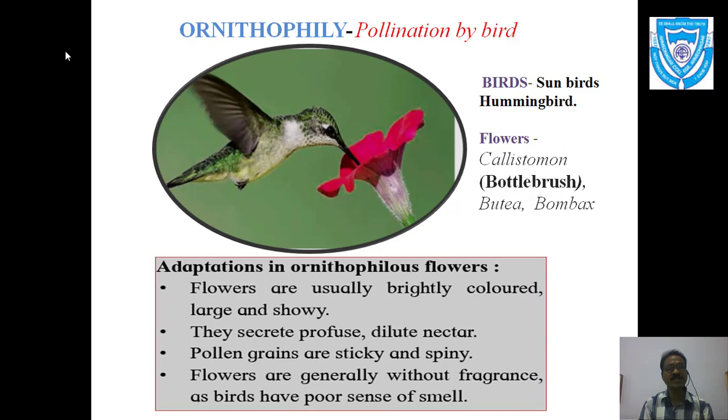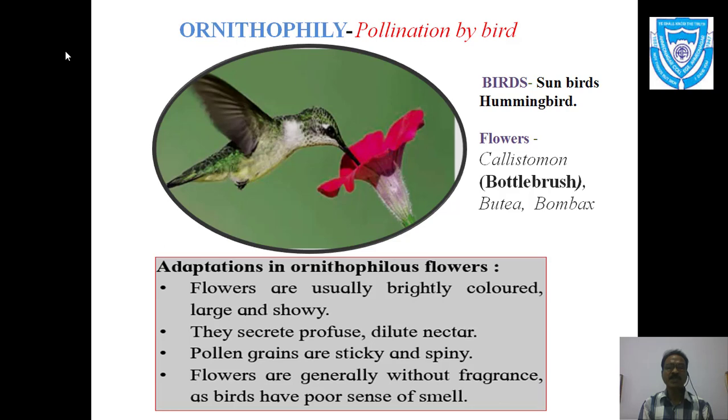by birds, which is commonly known as ornithophily. So ornitho means bird, and birds are the agents for pollination. But not all birds are involved in pollination, only certain types of birds. For example, small birds, examples are sunbirds and hummingbirds. So various types of these birds which are small in size are responsible for pollination, and hence again here the adaptations are seen in these flowers or plants which are pollinated by birds.